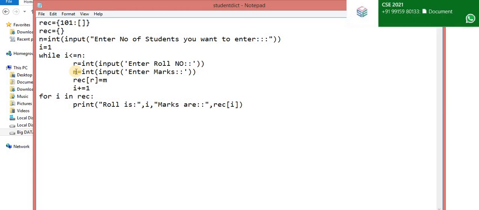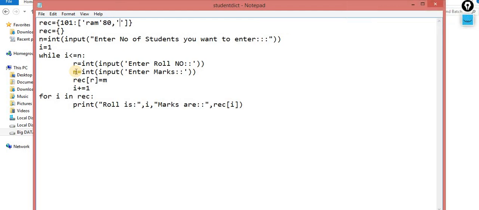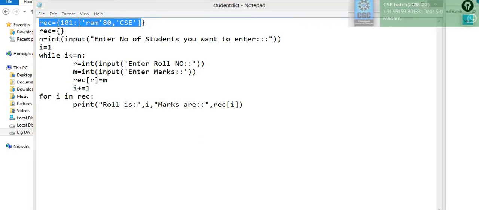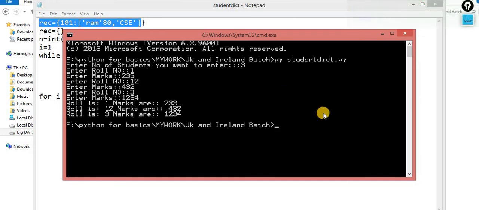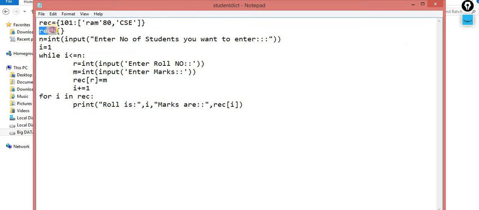Let's suppose the name of the person is Ram, marks are 80, and the department is CSE or branch is CSE. I need this output. This is the assignment for you guys. I need the data in this format. That means when it displays, the output you get is: the roll number is 1, the marks are this one, the city is this one, and the branch is this one. So that is your assignment, a very simple program. So move to the next.